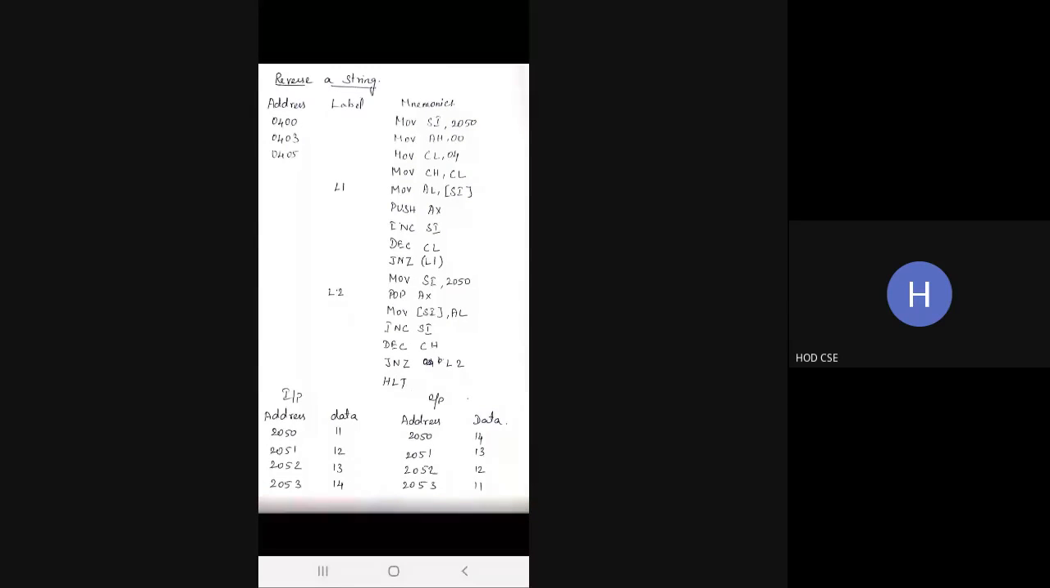Normal procedure. You're going to push a set of data into the stack, and I'm going to pop it out. So first will be last, last will be first.